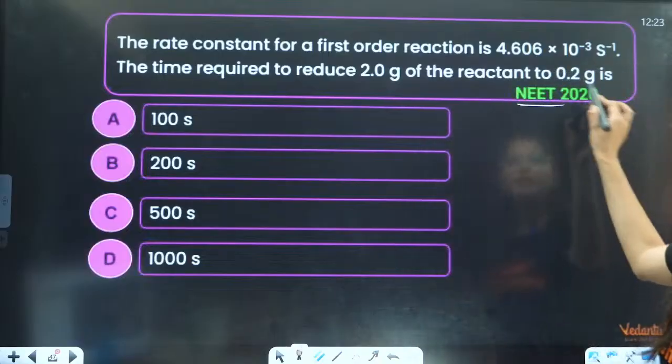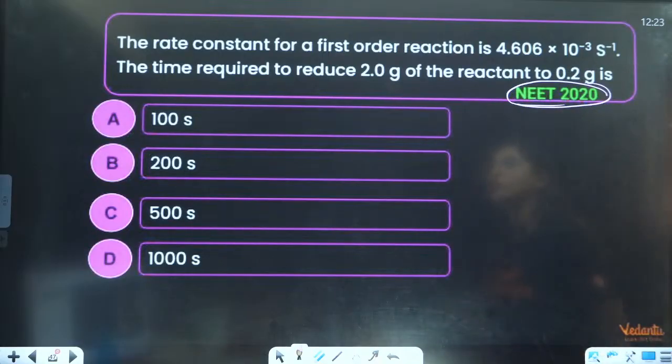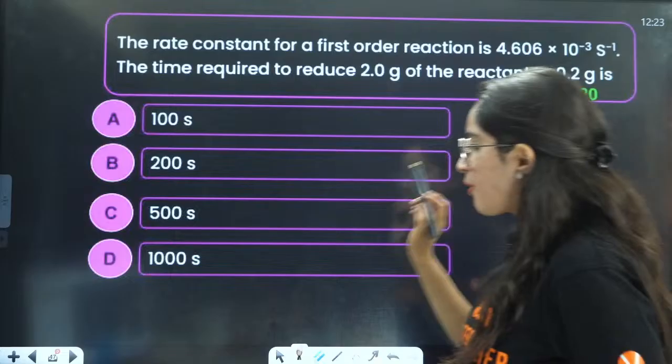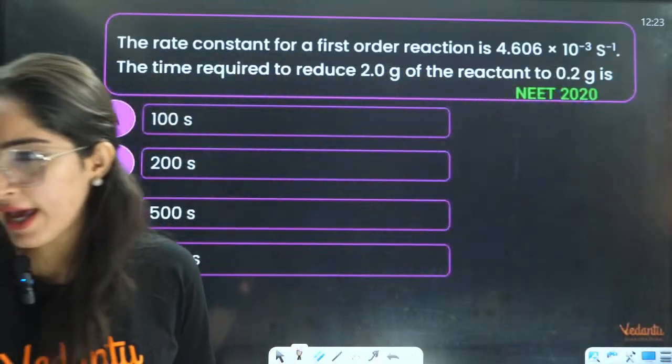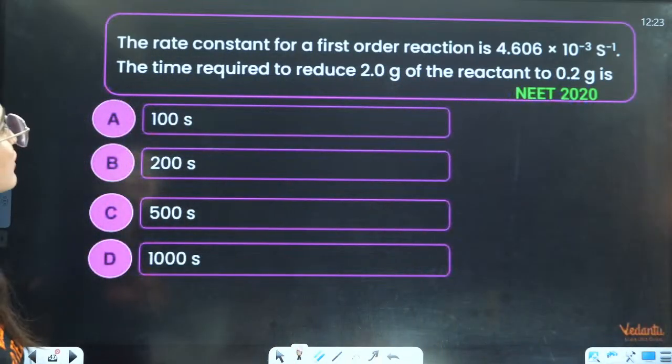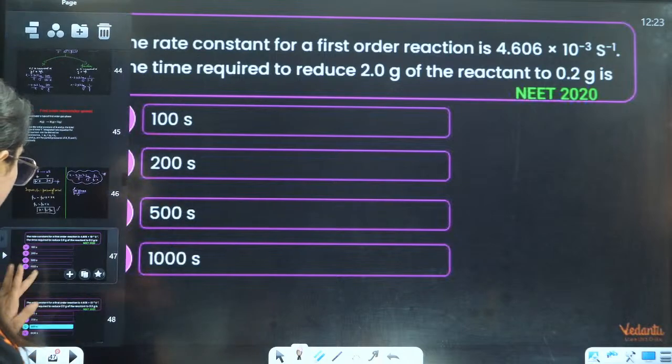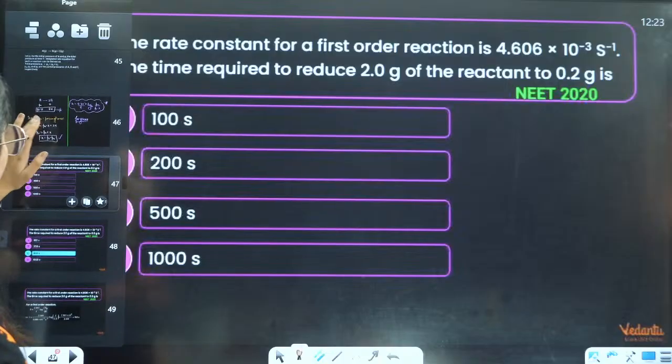First is a NEET 2020 question. The rate constant for a first order reaction is this. The time required to reduce 2 gram of the reactant. Right? Very good. Now the rate constant for first order reaction. Achha, before that I have one thing for you. Chalo, tell me, I think